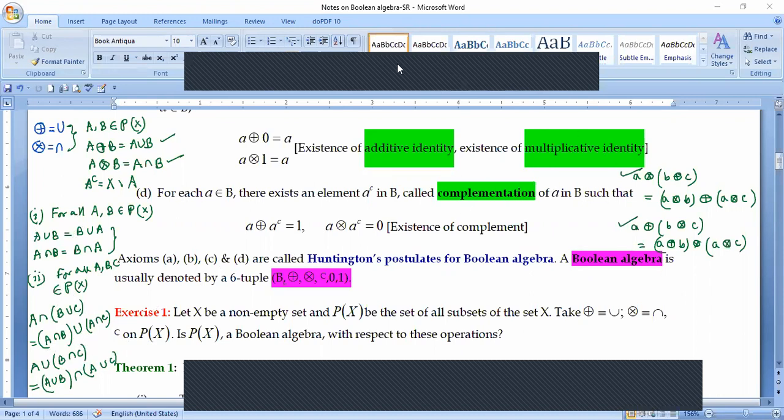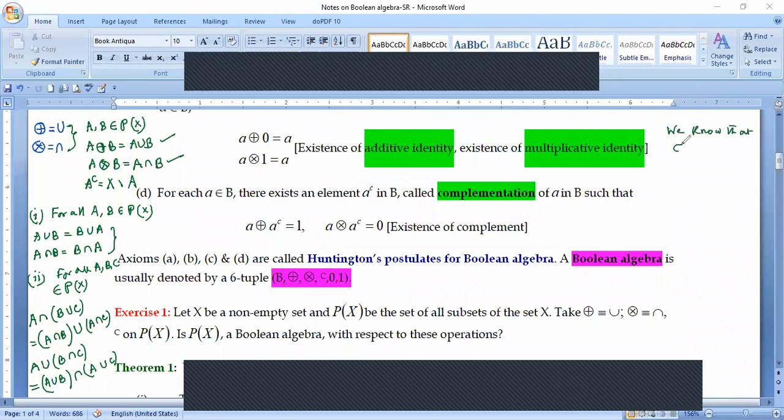Second, we need the existence of identity, in fact two identities. One is the additive identity, another is the multiplicative identity. So what we need to do, we know that the null set, if I consider this to be the null set phi, this belongs to P(X), isn't it?